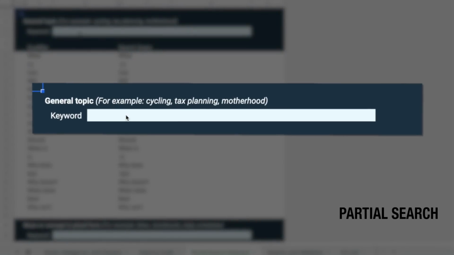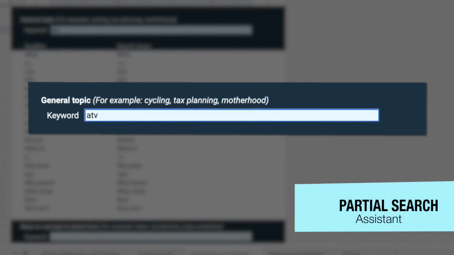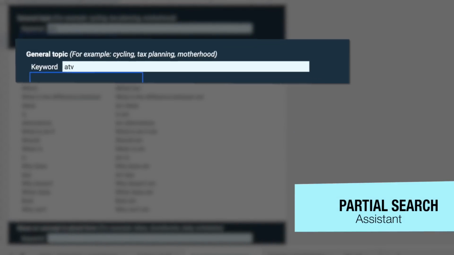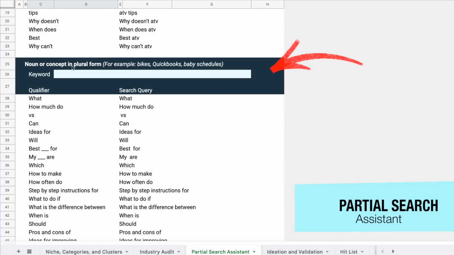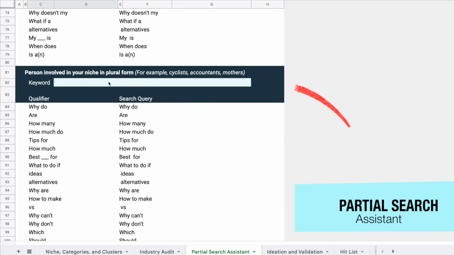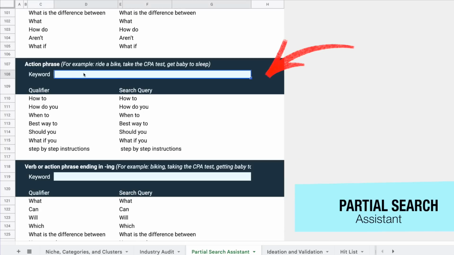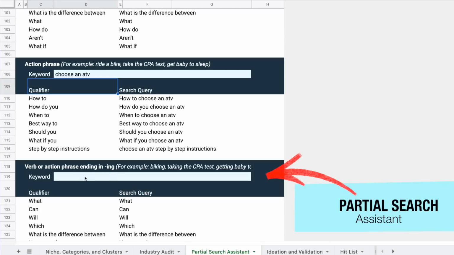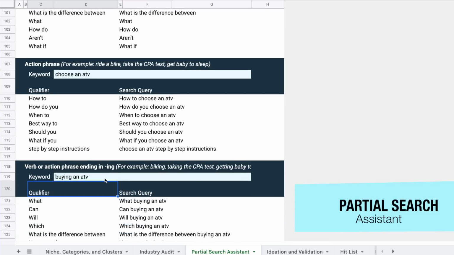So here, the general topic, let's just say ATV, right? This is going to give me a bunch of partial search queries. Down here is a noun or a concept, a person involved in the niche. So, a cyclist in bicycling or whatever. An action phrase, verb or action phrase ending in ing. So like buying an ATV. So some of these are going to make sense and some are not for the particular thing that I typed in. So we're just going to go with the ones that make sense.